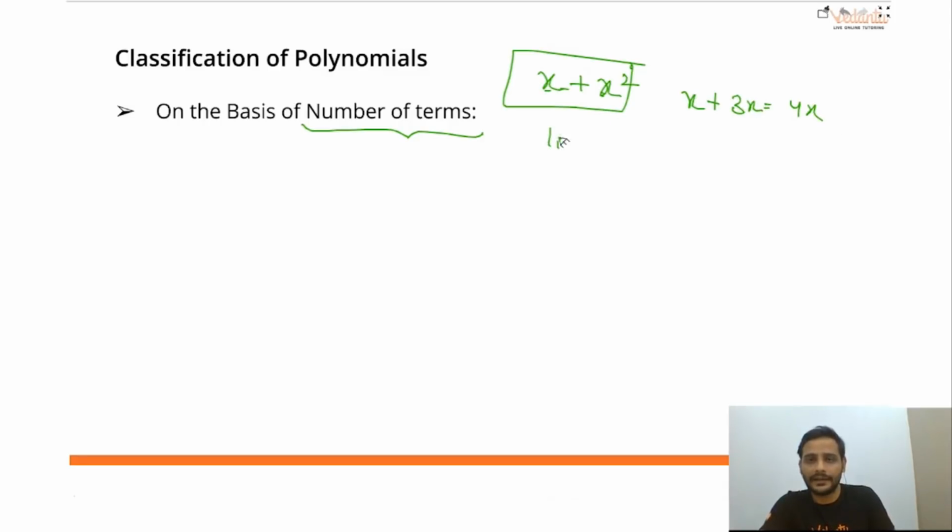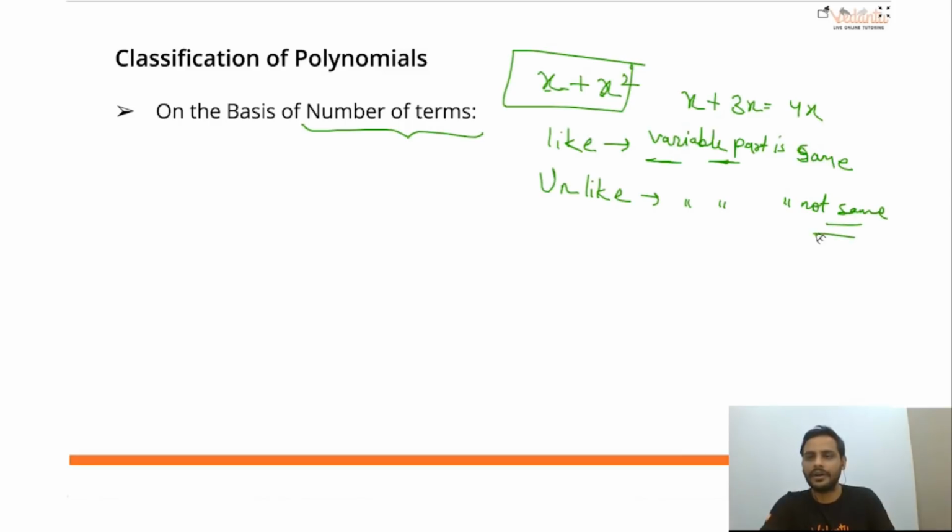So like terms are the terms where the variable part is same. And what are unlike terms? Just the opposite. The variable part is not the same, or it is different. Understood? So terms we need to count.